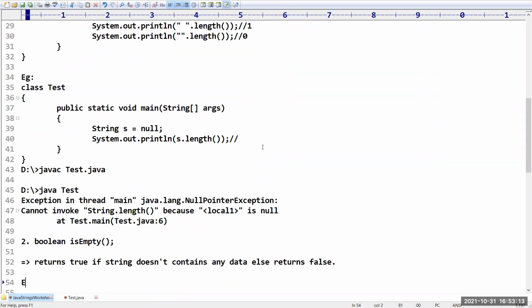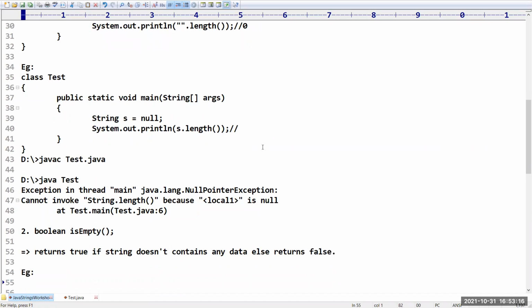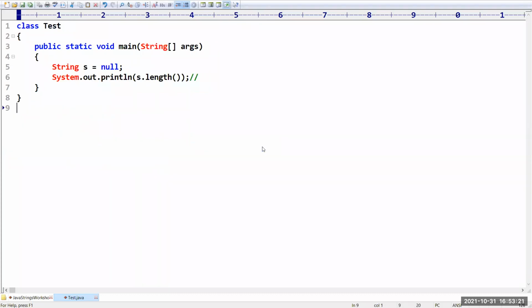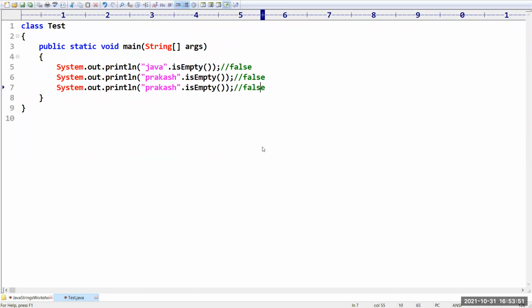Let me take one simple example and then I will explain for you people. Sir, now I'm taking the same Java program, and I want to check, in the place of this, isEmpty, whether this particular string is empty or not. Sir, is the string empty? No. So that's why we are going to get false as your answer. Next, I am taking Prakash as the string content. Sir, is it empty? No. So we are going to get false.